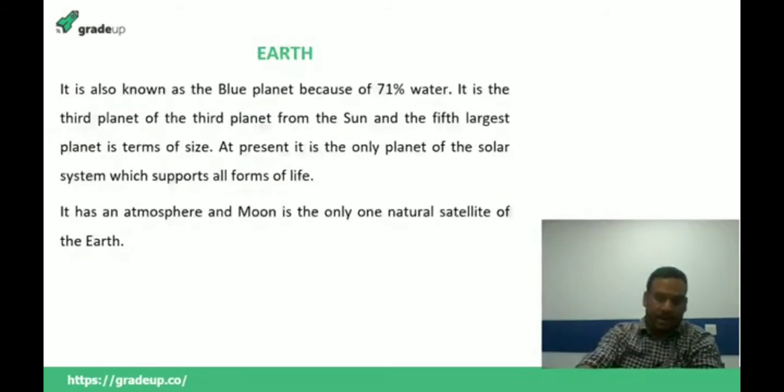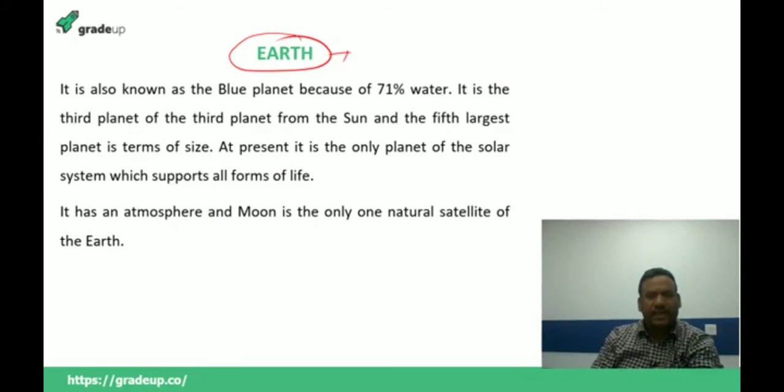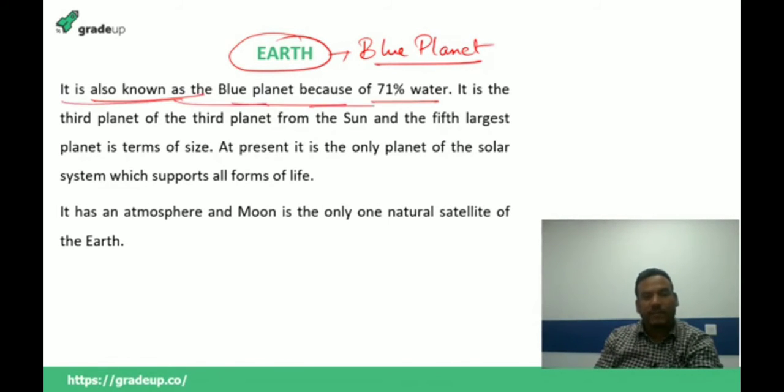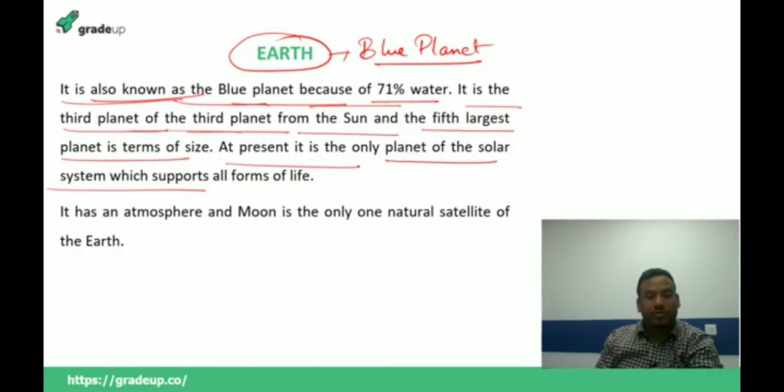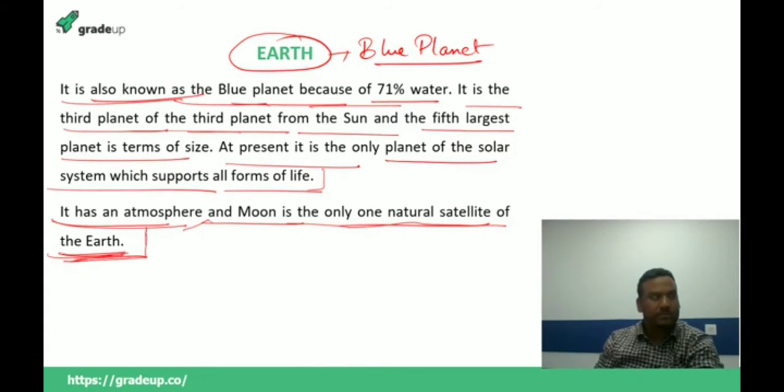Okay. Now we have the Earth. Always remember that it is known by the name of blue planet. Why is it known by the name of blue planet? Because of 71% water content, it is known as the blue planet. It is the third planet from the sun and fifth largest planet in terms of size. At present, it is the only planet of the solar system which supports all forms of life. Now you can see that I have written that at present it is the only planet because we do not know what will happen in the future. It has an atmosphere, and the Moon is the only natural satellite of the Earth. Okay. Clear? So this is Earth.